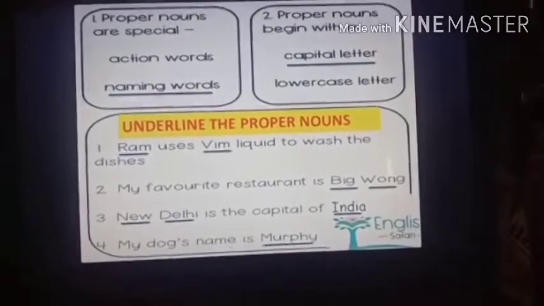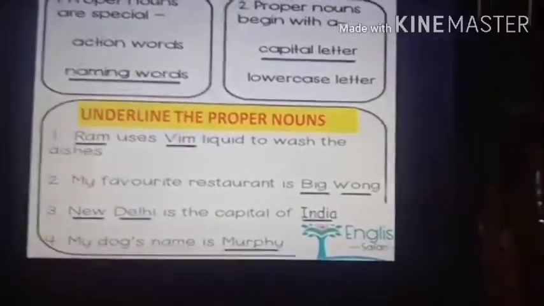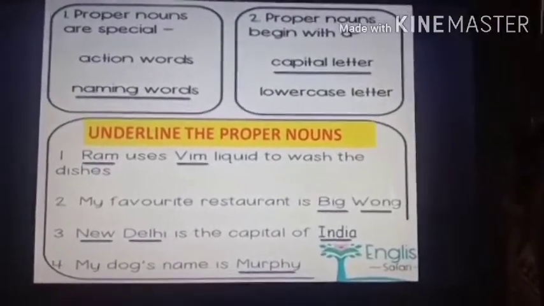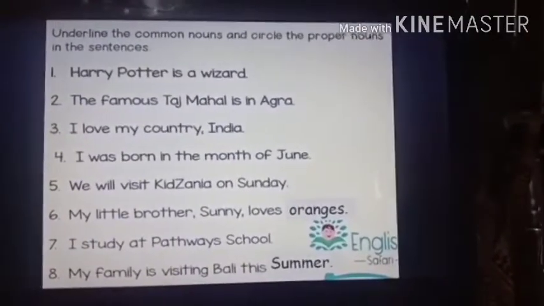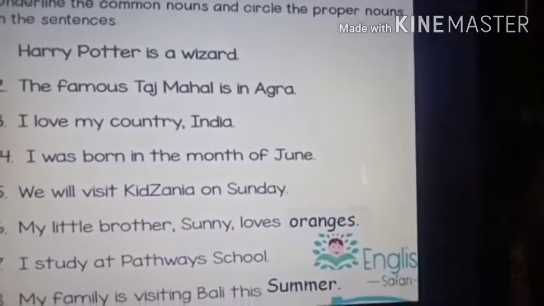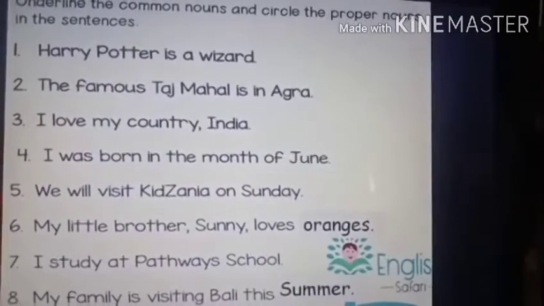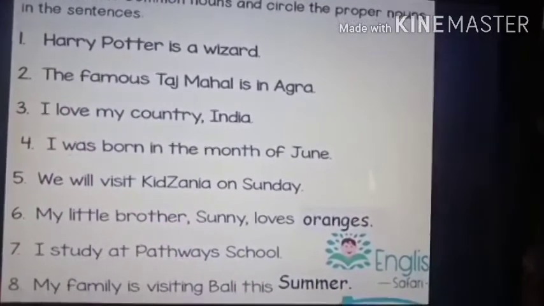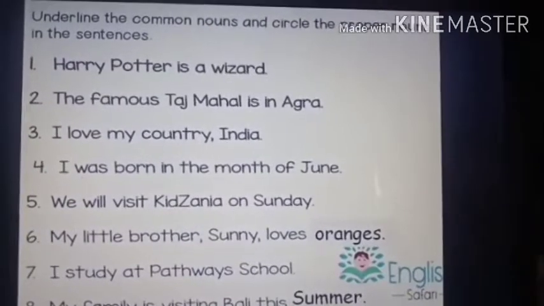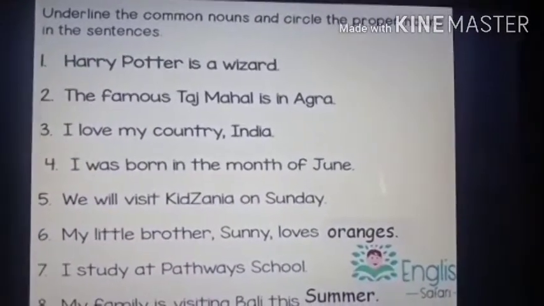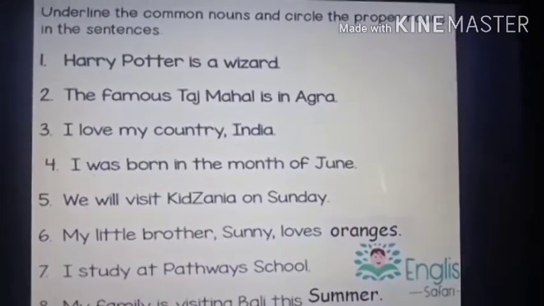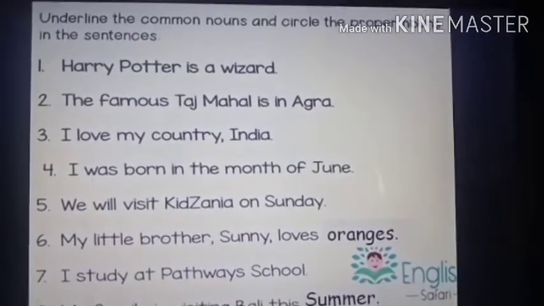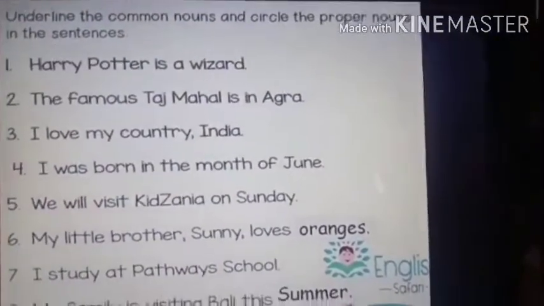Okay students, now we will see the next slide. Now you will understand better. As you do the activities, as you see the slides, you will get a clear idea. Now what is this? Underline the common nouns, and now this is a mix. Common nouns means, I told you, all the places, persons, things, animals, birds. Names are not given to them. I gave you a clue yesterday that common nouns means all the things in which names are not there. And proper noun means when special names are given to things, then it is called a proper noun. Okay. So now you know what you have to do.